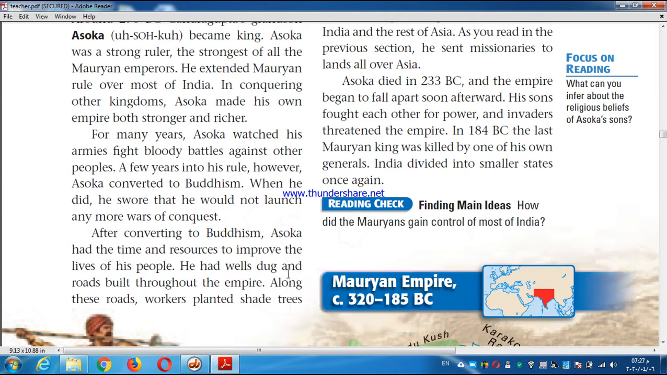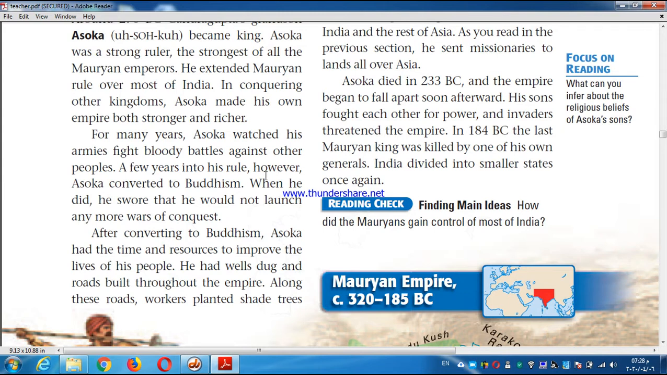What did he do also? He encouraged the spread of Buddhism. He was the main reason for the Buddhist religion to be spread in all India and out of India, to be a major religion in Asia. So he encouraged the spread of Buddhism in India, and, as we mentioned before, he sent missionaries to lands all over Asia.